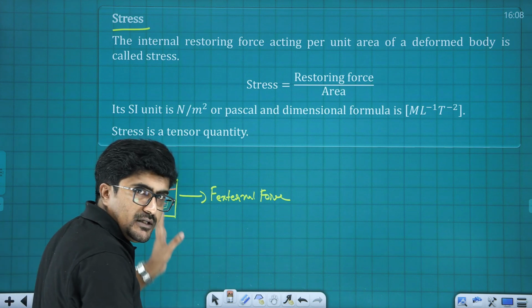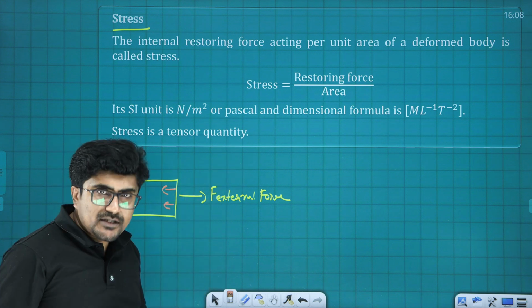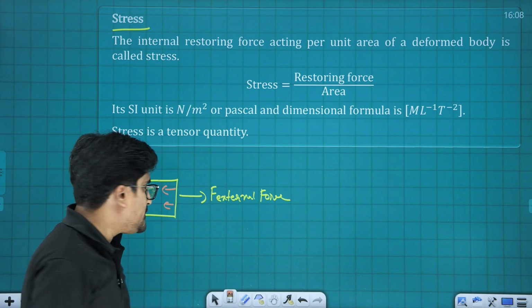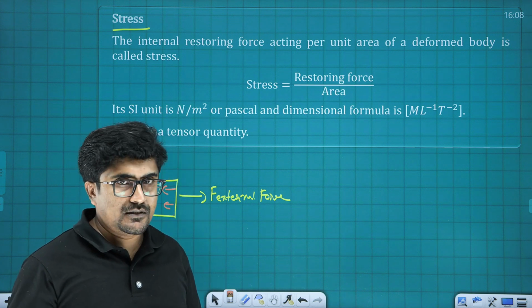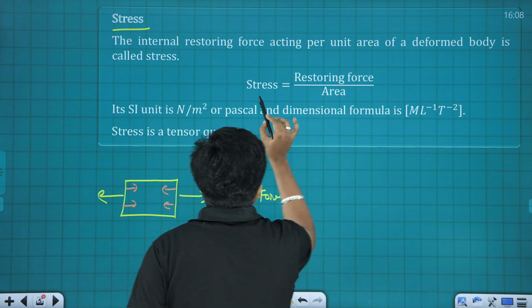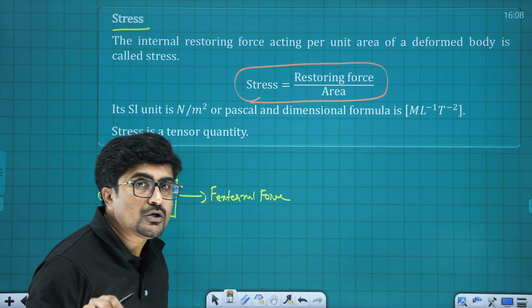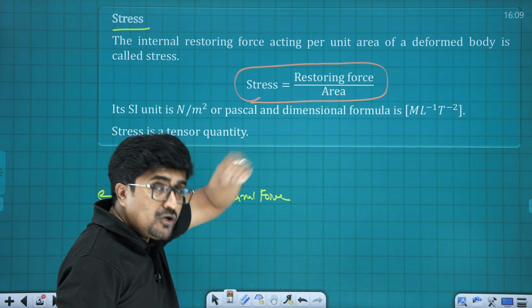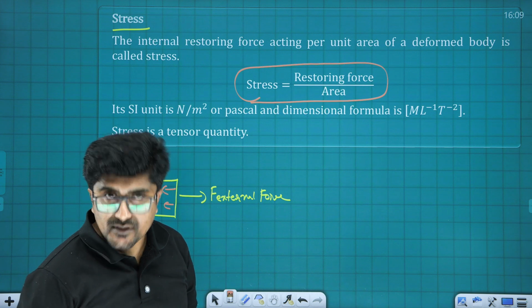It's not mandatory that all the time the restoring force needs to be perpendicular. It can be inclined also. That depends upon in which direction the force is acting, or sometimes it depends on the shape of the body also. So if the restoring force acting normal to the surface is F and A is the area, then force acting per area is known as the stress. Restoring force acting perpendicular to the area, upon the area, that is a stress. And there itself I prefer to call it normal stress.